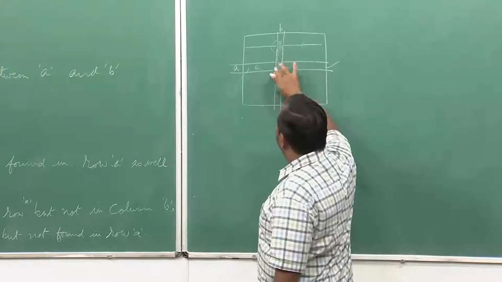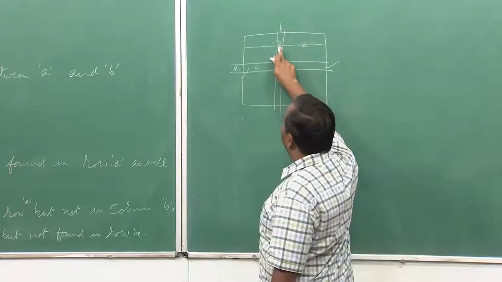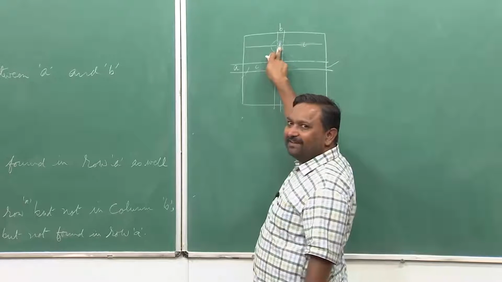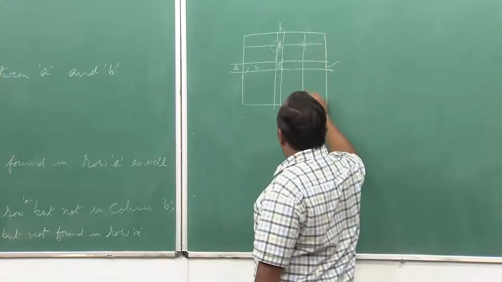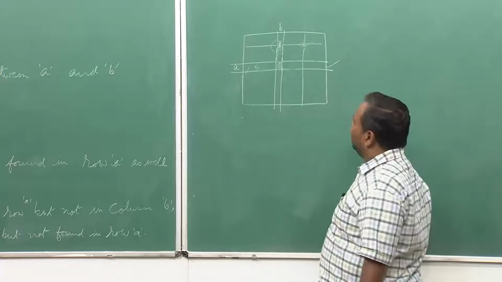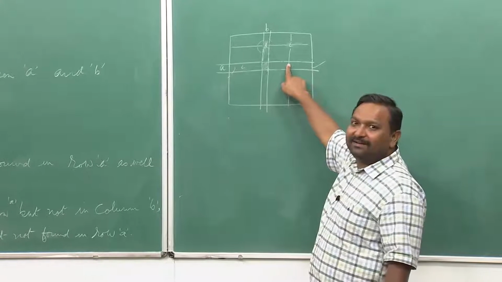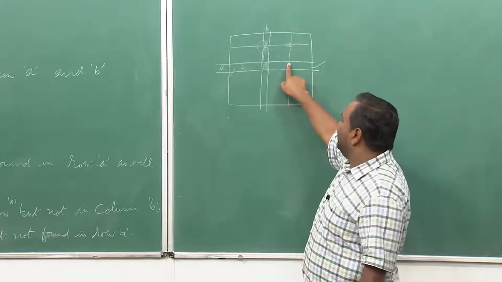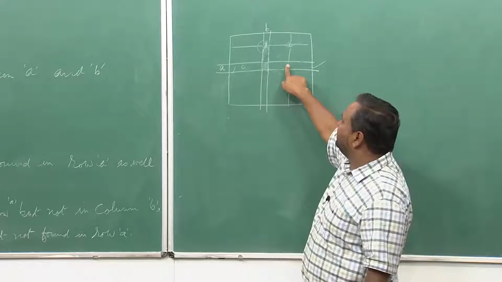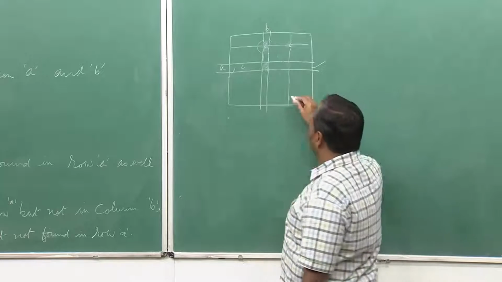If you end up finding a C, then of course you cannot put a C here because C will get duplicated. So, then what you have to do is look for a column. Now, will you ever find a D here? No, you could not find a D here because D was not there in the row. So, you will exclude this in the search; you will look everywhere else, and you may end up finding a D here.